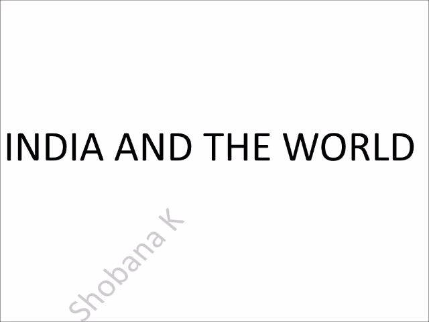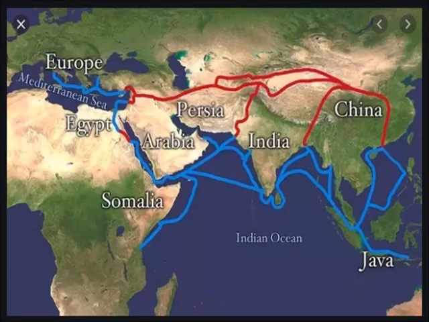India and the world. India is centrally located between East and West Asia. See there in the map, the Indian Ocean connects Europe in the west and Asia in the east. India has close contact with West Asia, Africa and Europe through the western coast, and Southeast and East Asia through the eastern coast.